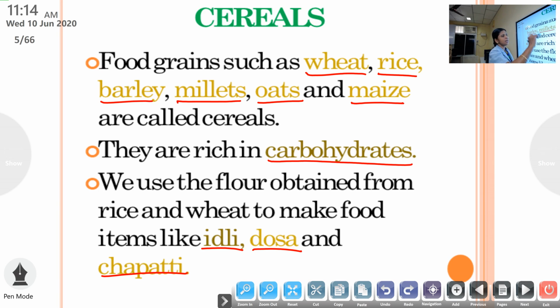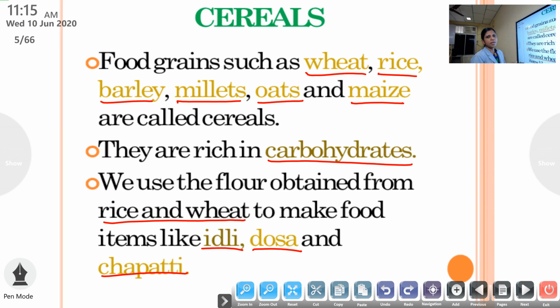So cereals include plants like wheat, rice, barley, millets, oats and maize. These cereals are rich in carbohydrates. And we can use the flour obtained from wheat and rice to make food items like idli, dosha and chapati. Have you understood all these things? We are learning about what? The useful things that we get from plants. The first one is food. What is food? Anything that is eaten for living and growing is called food.